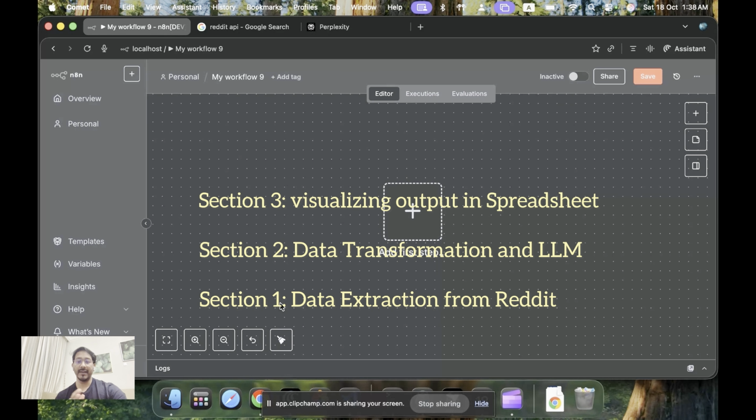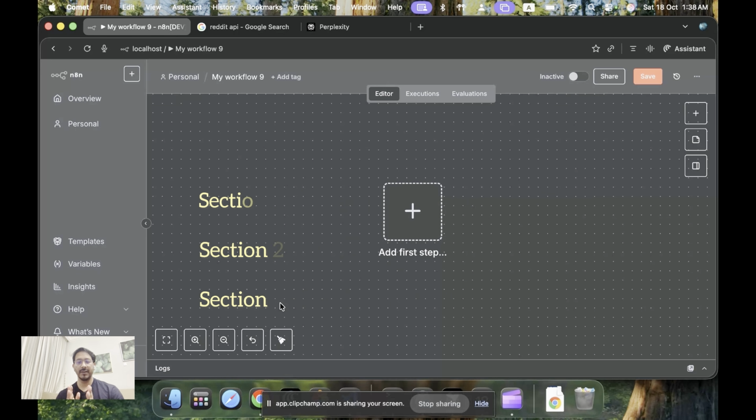And the third part is to build and ship these solutions and ideas into a nice looking spreadsheet. So at the end of the day, we'll get a spreadsheet with the problem statements and the solutions from AI. So that's the agenda, and we'll start building on it.